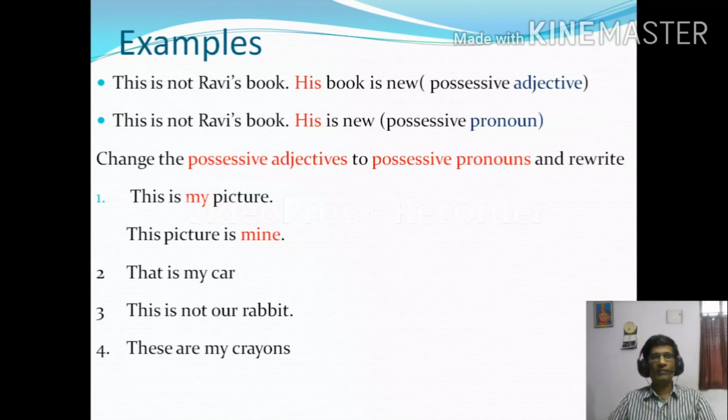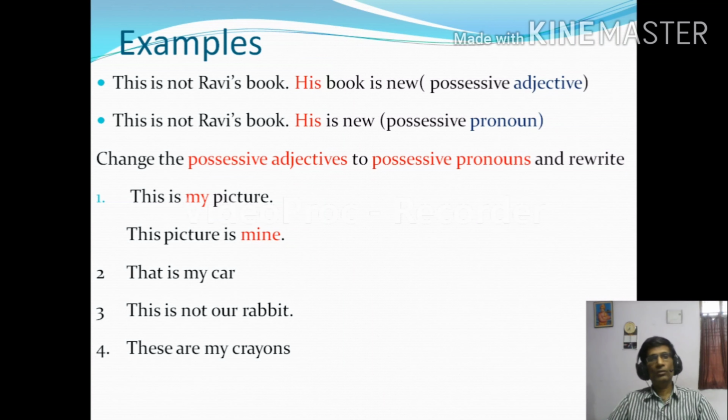I hope you understand very well the difference between the possessive adjective and possessive pronoun. So don't confuse between these two. Possessive adjective is very simple, used before noun. So I have given you some exercises also. Change the possessive adjectives to possessive pronouns. The sentences have possessive adjectives. You change them and rewrite them. One is done for you, and the remaining three you do at your home.